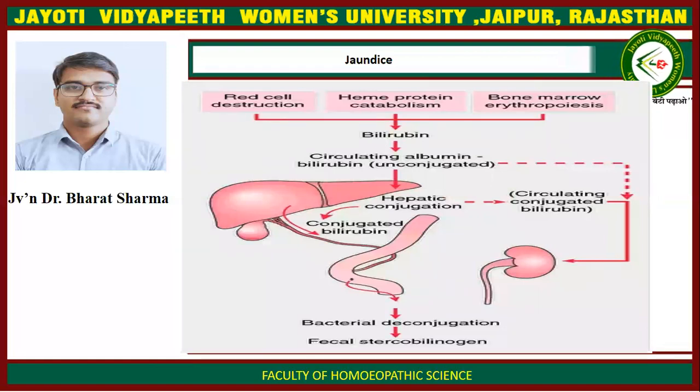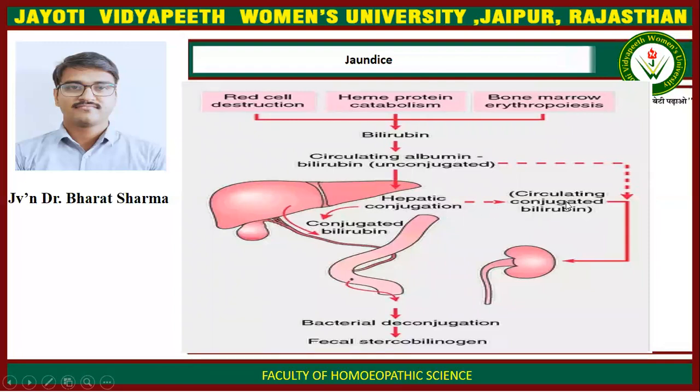Here is a schematic diagram presenting increased level and also the conjugated and unconjugated bilirubin processing. Red cell destruction, heme protein catabolism, or bone marrow erythropoiesis all cause bilirubin. It causes circulating albumin-bound bilirubin, or unconjugated bilirubin. It goes to the liver and by hepatic conjugation, conjugated bilirubin develops.